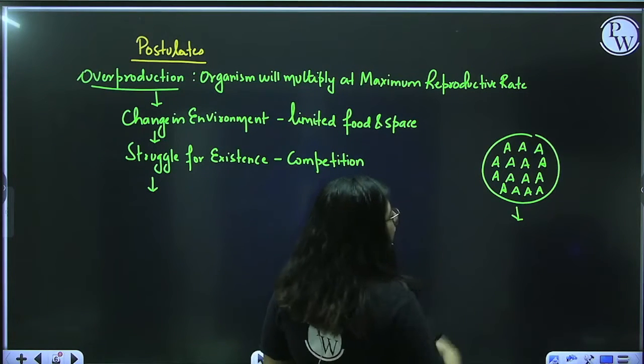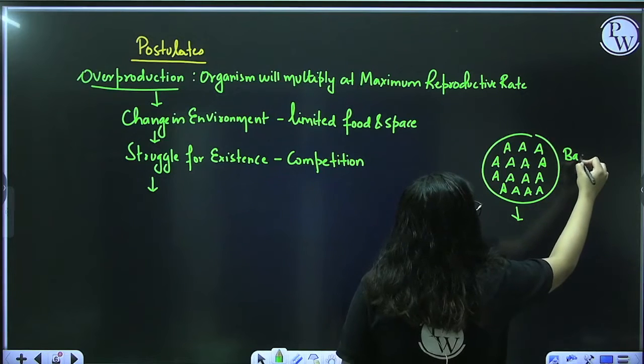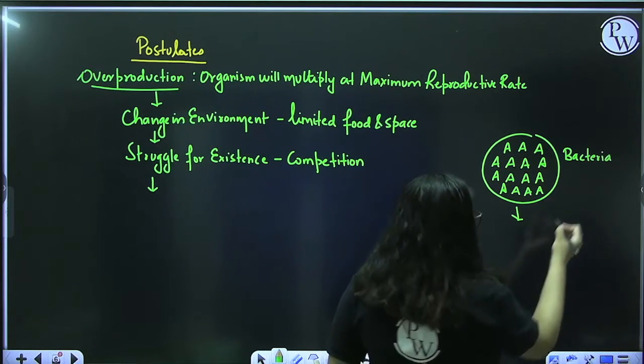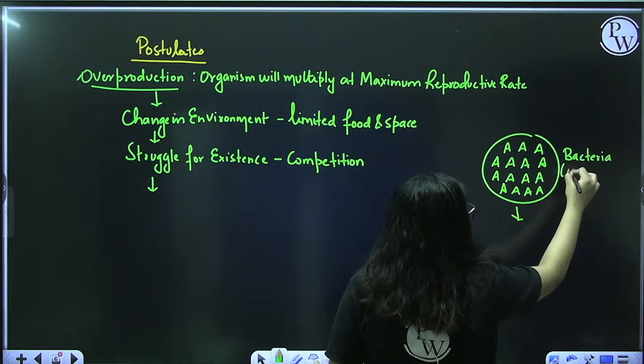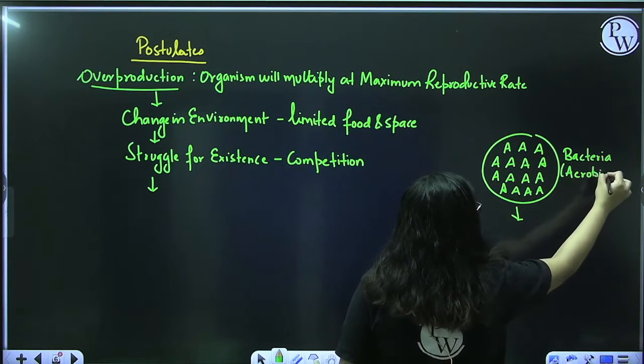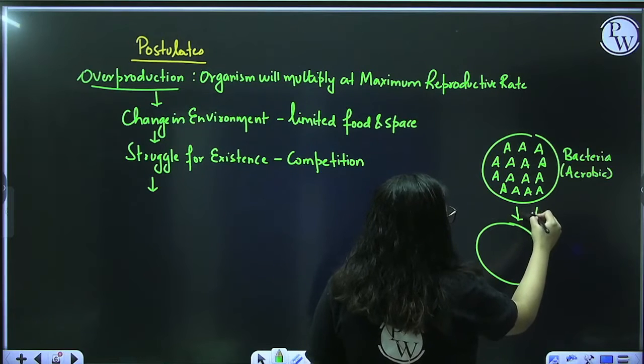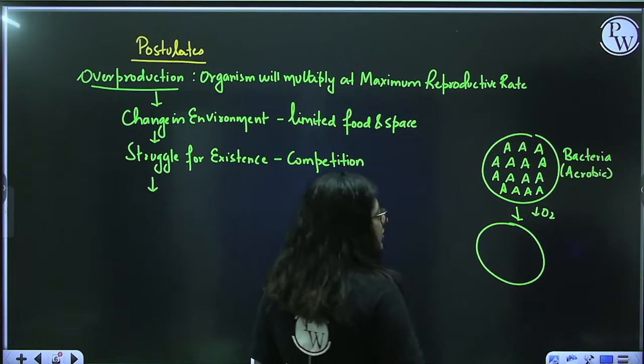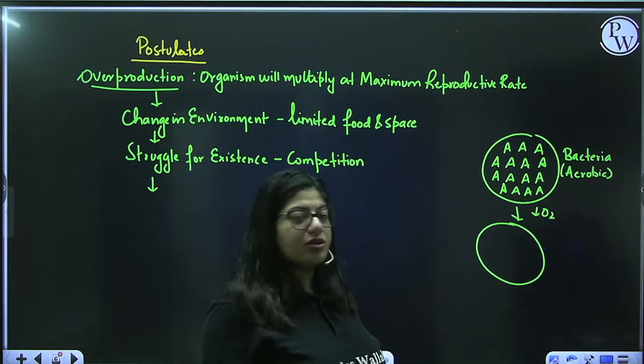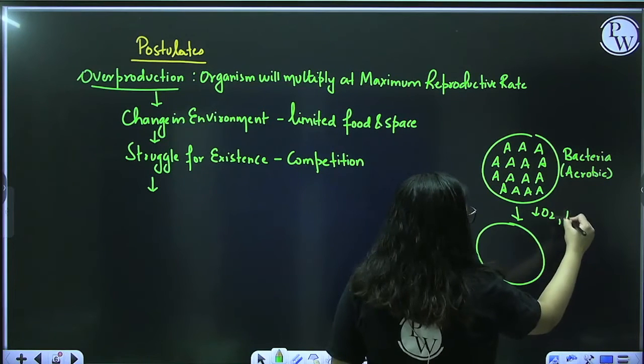Imagine all these are bacteria. What are these? Bacteria. Now what happened? All are aerobic bacteria. Now the condition is that there is a low oxygen condition. That's the change in the environment. Okay, low oxygen and less food.